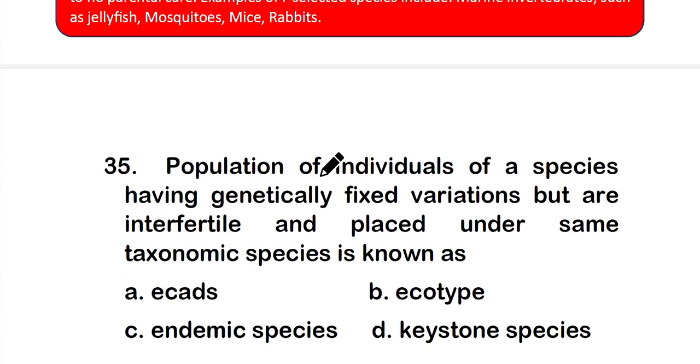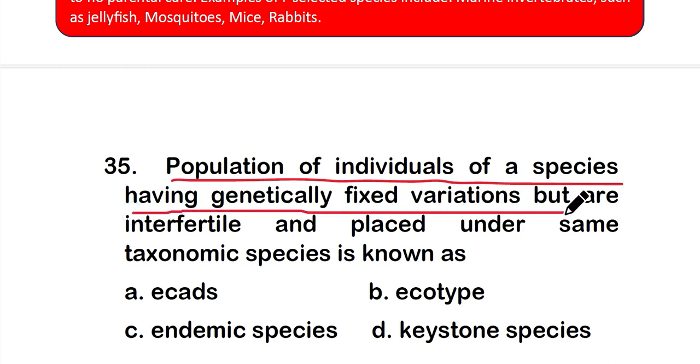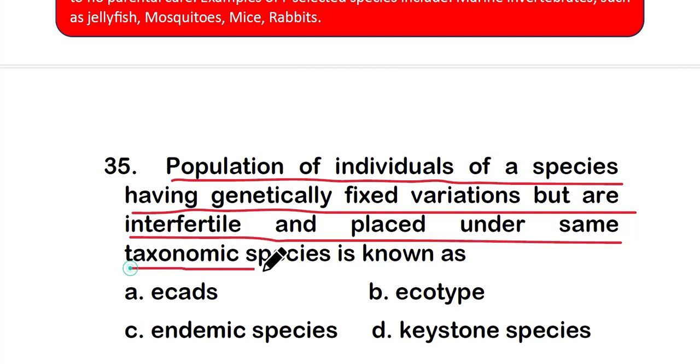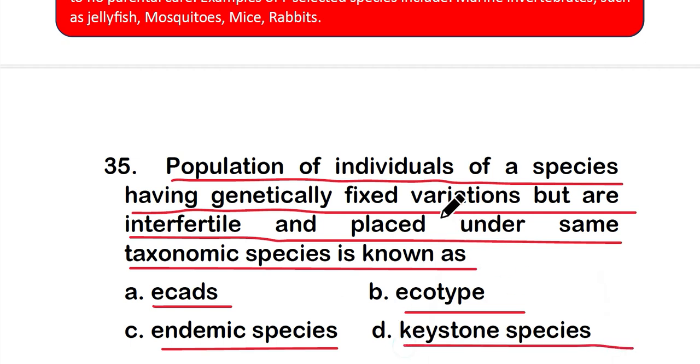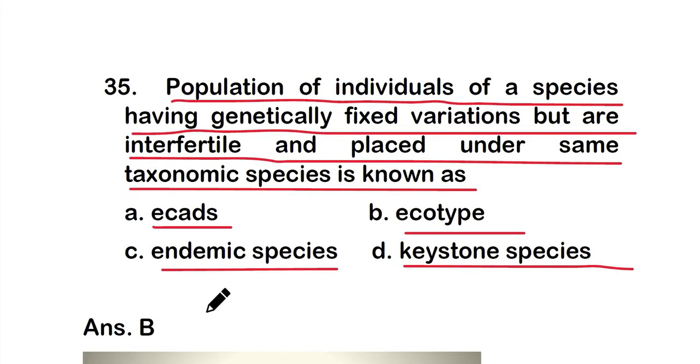So the next question is question number 35. A population of individuals of a species having genetically fixed variation but are interfertile and placed under the same taxonomic species is known as option A, ecads, option B, ecotype, option C, endemic species, or option D, keystone species. So the right answer is option B, that is ecotype.